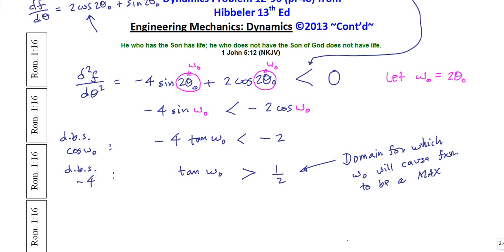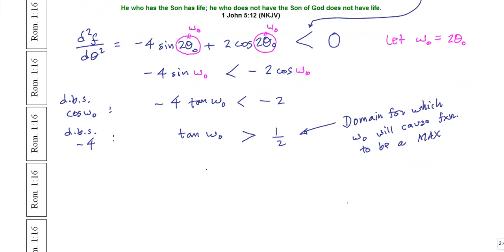If you actually solve this on your calculator, and I urge you to get your calculator out and try this, omega naught has to be larger than arctan of 1/2, so it's got to be larger than 26.565 degrees. Okay, let me stay with that for now. So omega has to be a value larger than 26.5 degrees, basically.